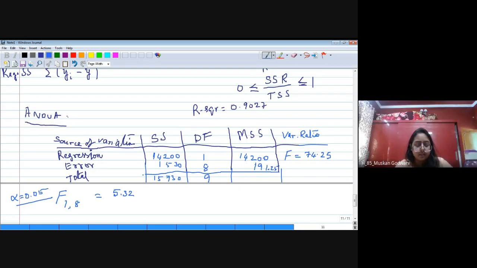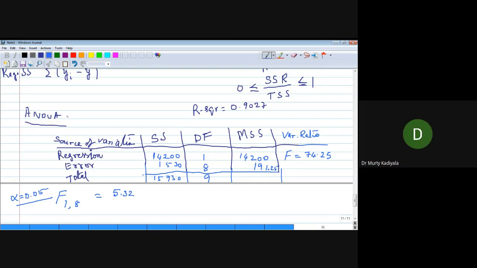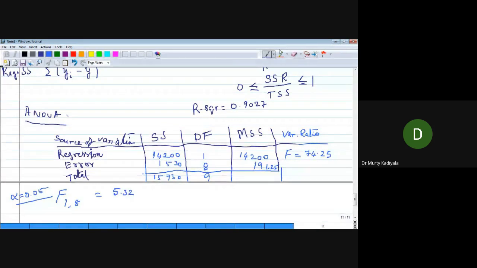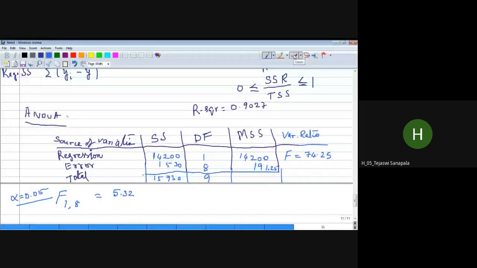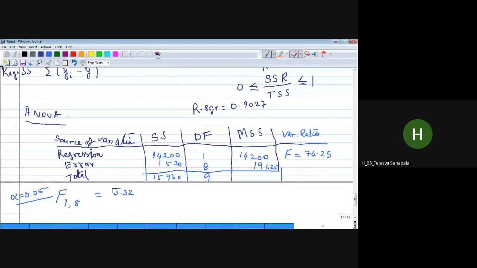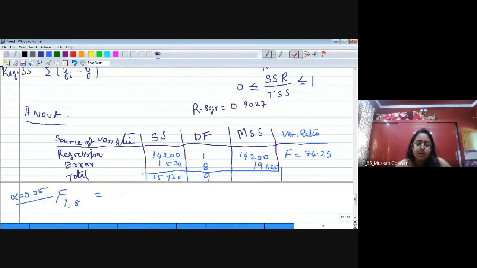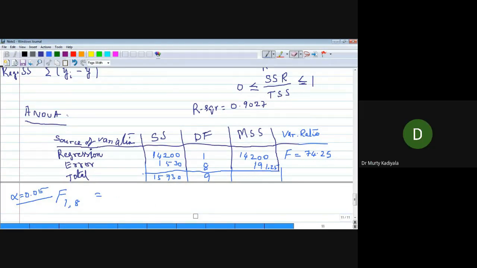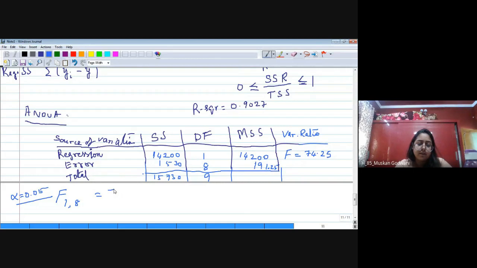If you take 0.025, what is this value? 7.57.